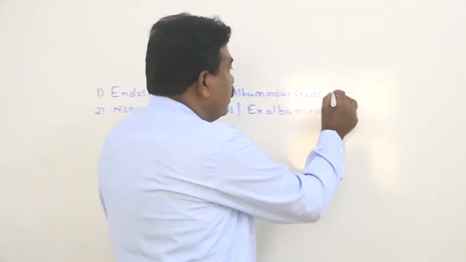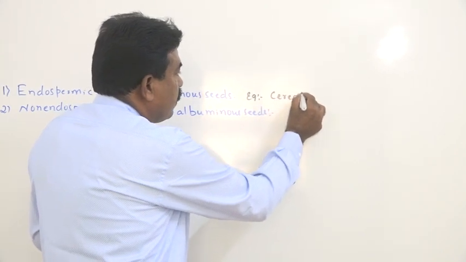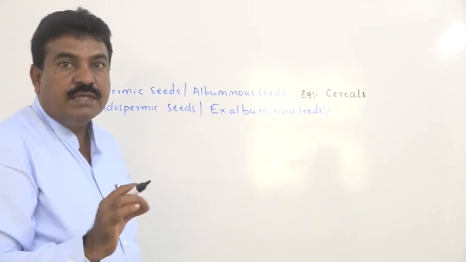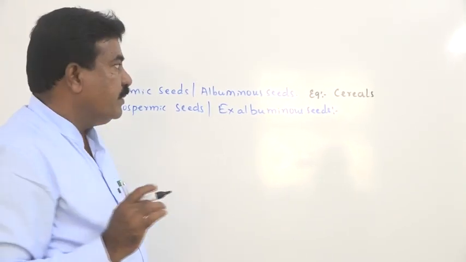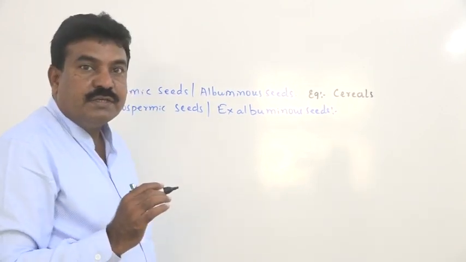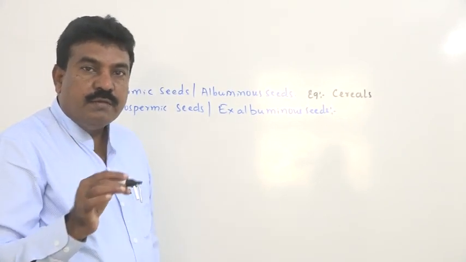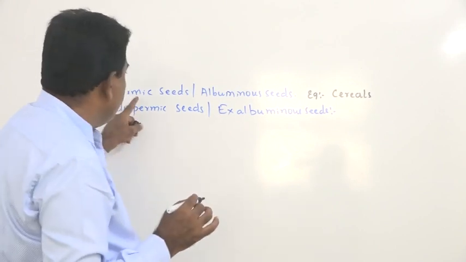For example, all cereals like rice, wheat, jowar, maize, barley and ragi generally show endospermic nature, where the early embryonic development and the complete embryo are nourished by endosperm.